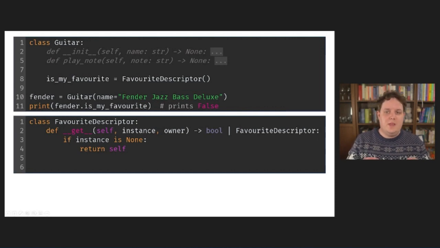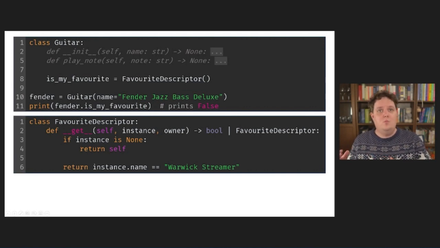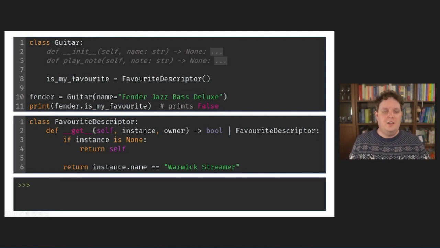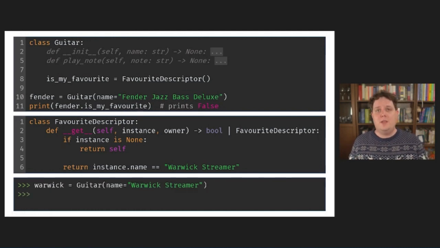If the function makes it past this guarding if statement, I know that the attribute was accessed on an instance. So now I can simply compare the name of the instance to the name of my favorite guitar, Warwick Streamer. Obviously, this implementation is a bit naive in that it assumes that an instance always has a name attribute, but this is obviously just an example. Alright, let's see it in action. First, I recreate my Warwick instance.